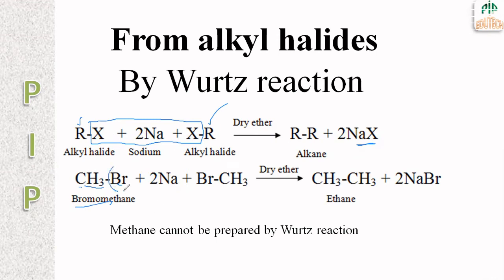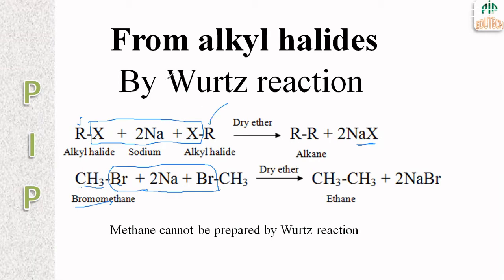The bromine of the alkyl halide combines with sodium to give sodium bromide, and the alkyl groups combine together to get alkane. CH3 and CH3 combine together to give ethane.